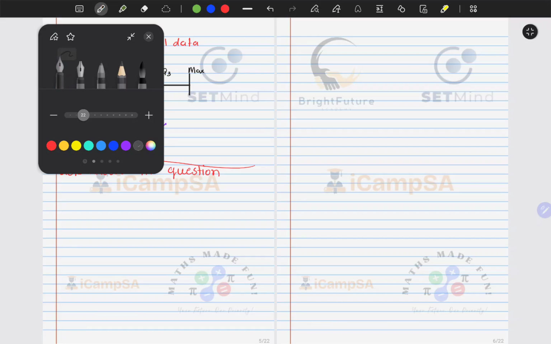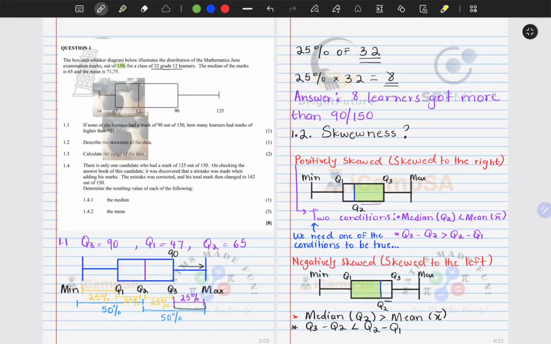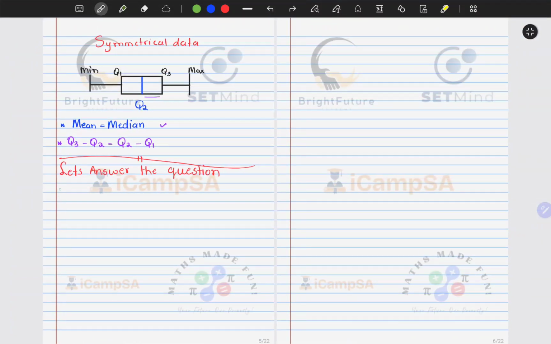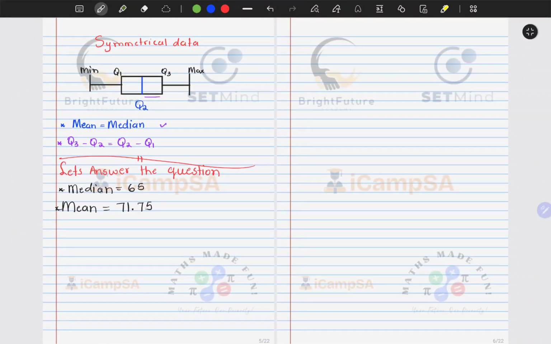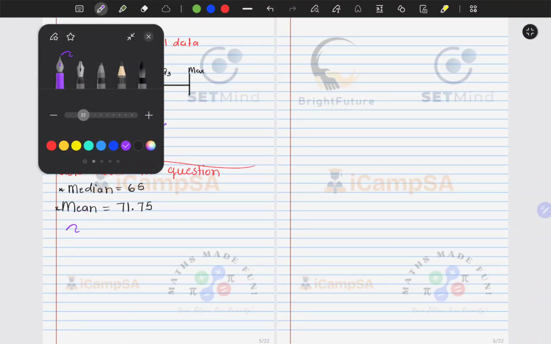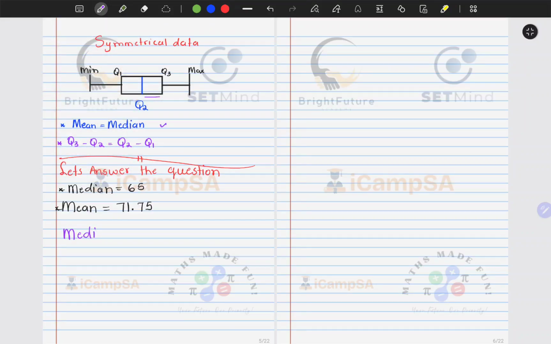If we look at our question, we're looking at 1.2. We were told that the median is 65, so we know that the median is equal to 65. And we are told that the mean is equal to 71.75. So if you observe carefully, you will see that our median is less than the mean. So when our median is less than the mean, what does it mean?